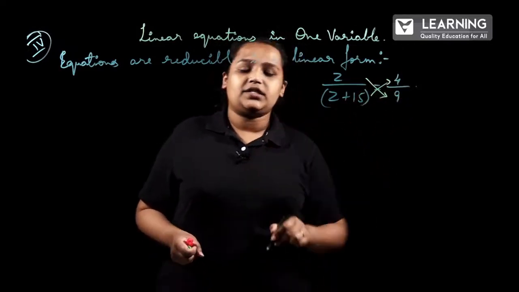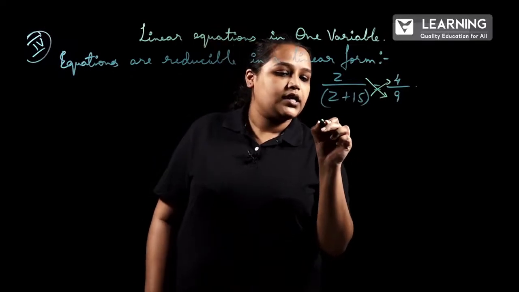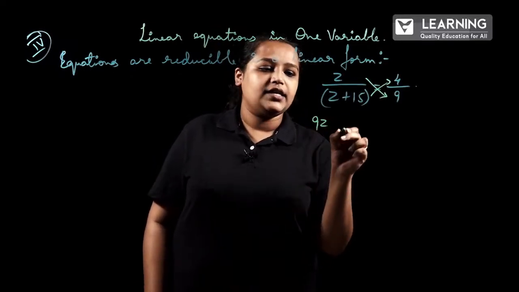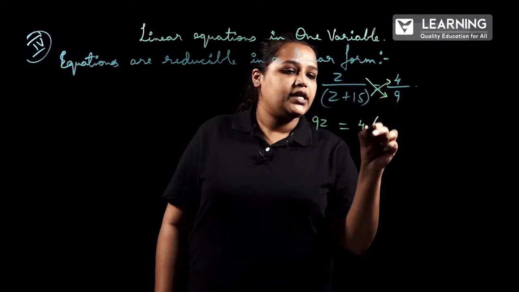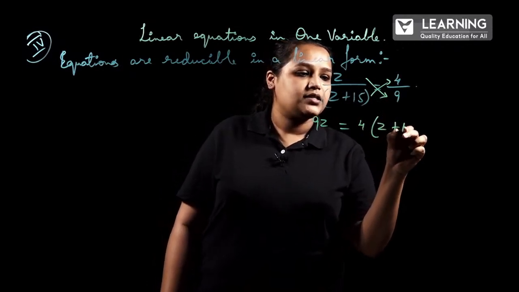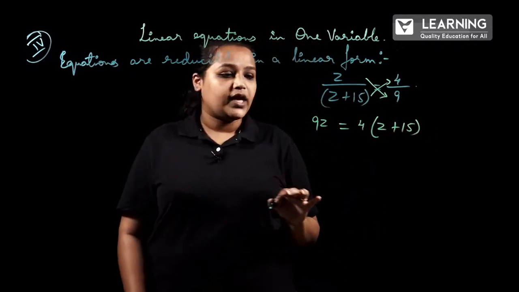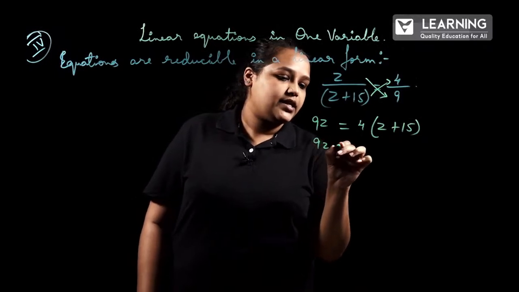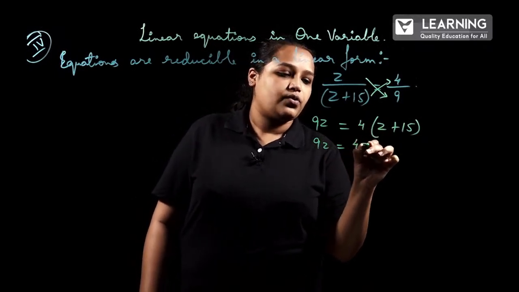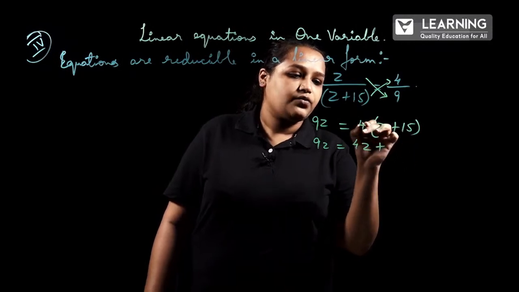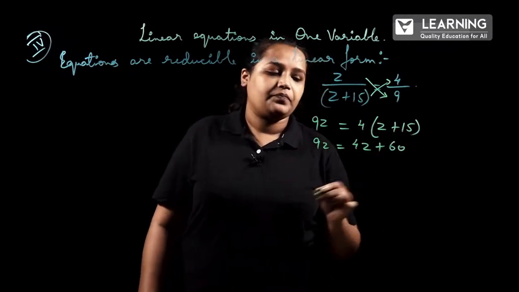Cross multiplication. So this will be 9z is equal to 4 into z plus 15.